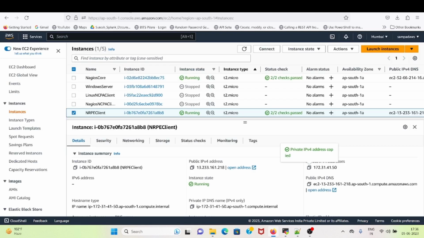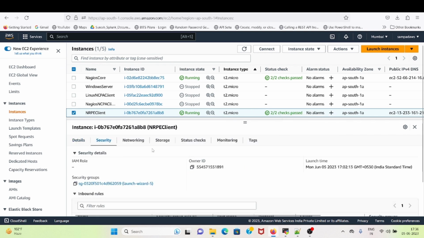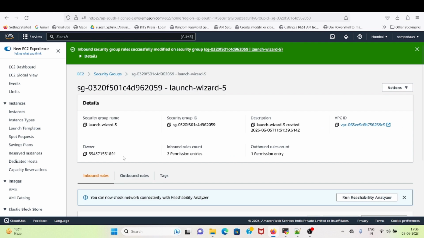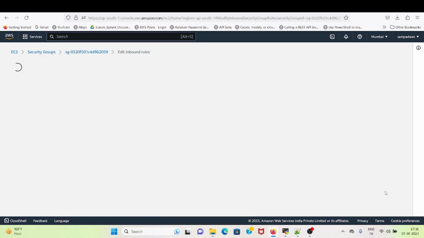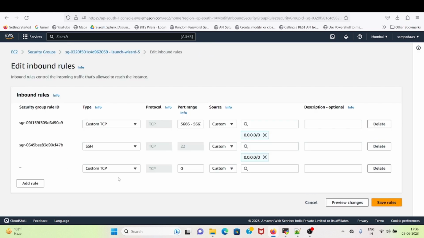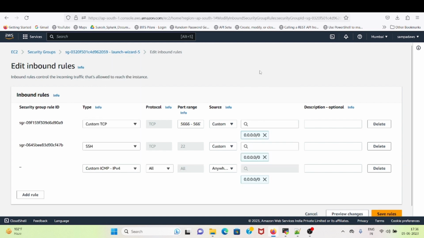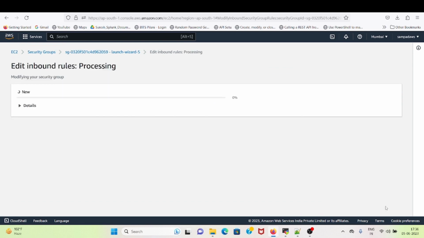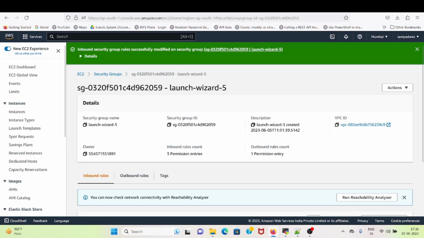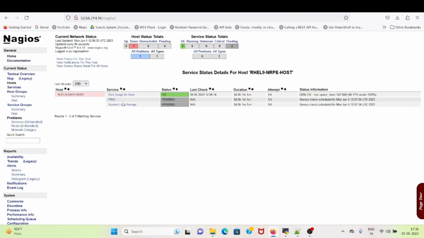Let me go to view status details. In the meantime, let me open the ICMP packets as well. I will go to security groups, edit inbound rules, add rules, all custom ICMP to all CIDR blocks, and save rules. So the ping is pending, and system load average, this is the one that we set.